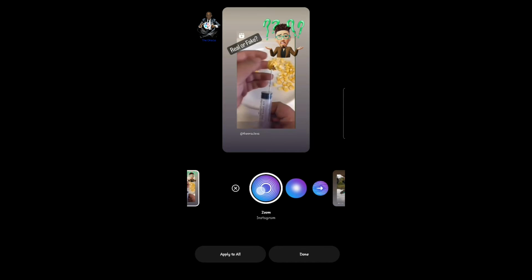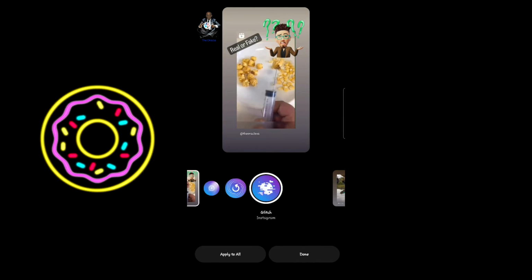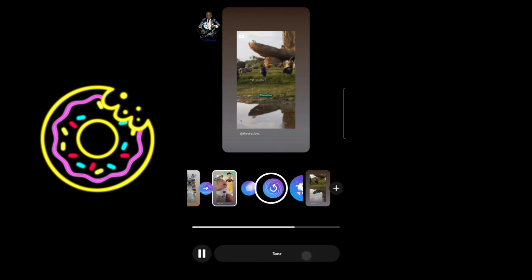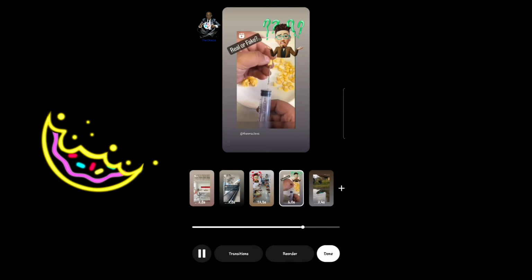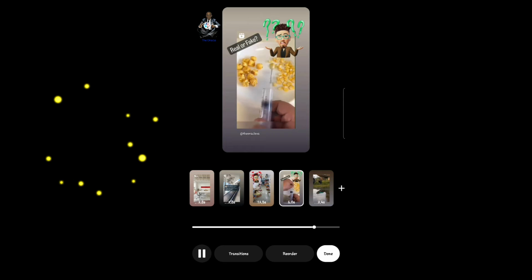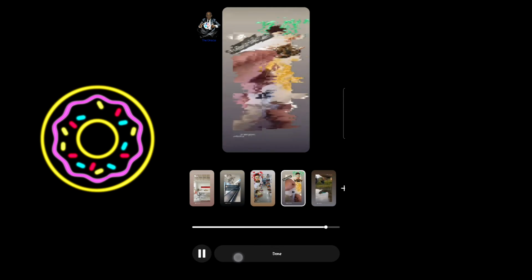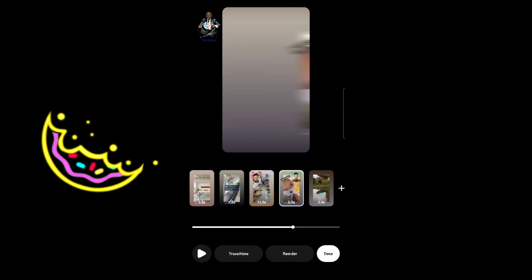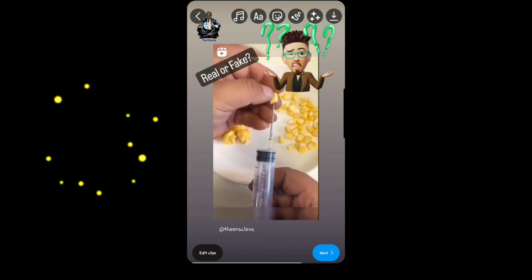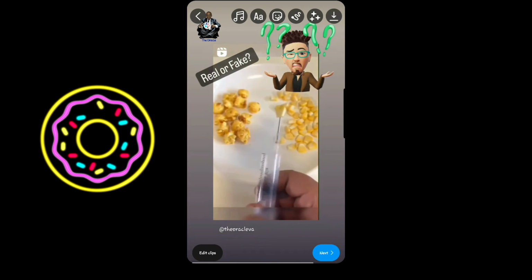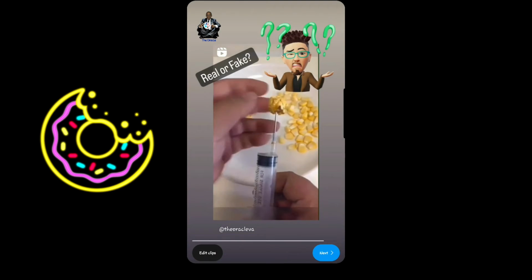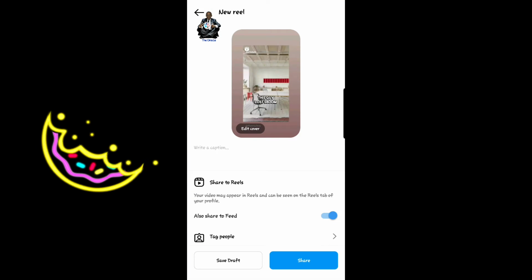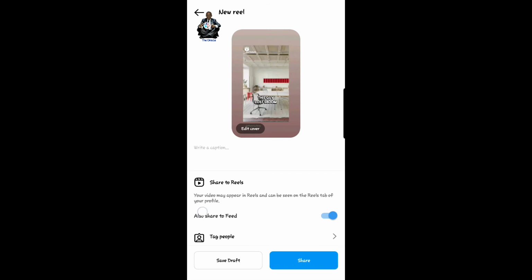When you are satisfied with what you've picked, you are okay with all the transitions you have picked, you click done. When you click done, you can reorder the clips the way they are. You can reorder them, or you just say everything is fine, done. And it is ready. It is ready to be deployed. So this is it. And if you don't want to do it for that day, you can save as draft.